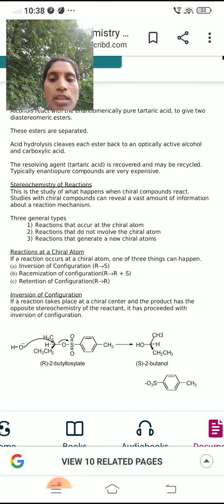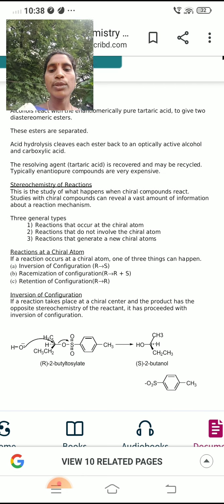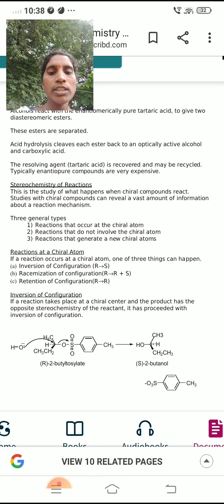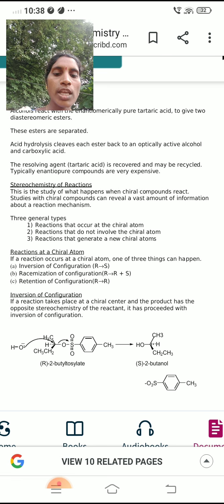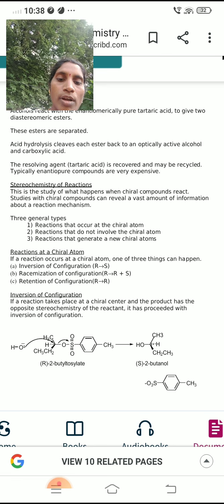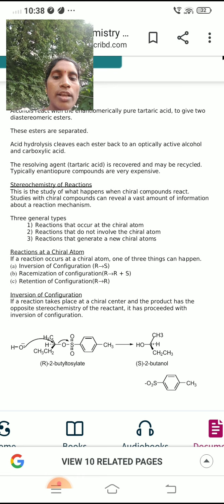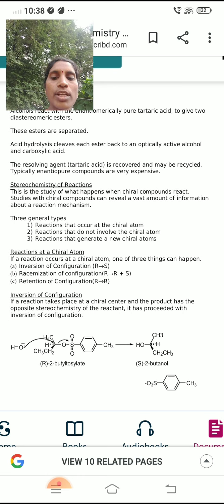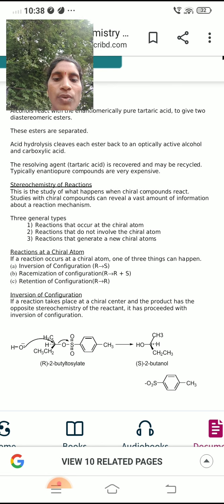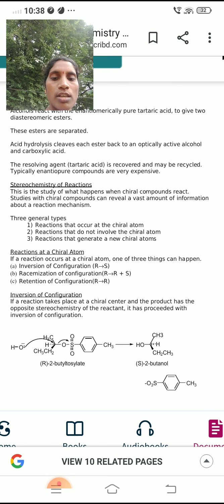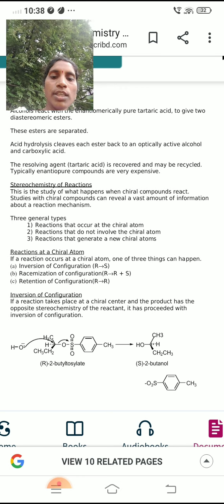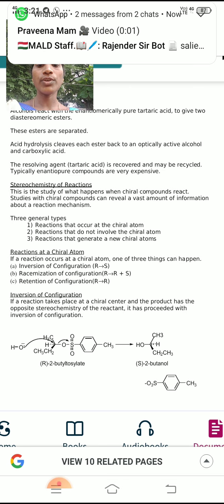The reactant molecule has an R configuration and it is converted into the S configuration. So from the reactant to the product, the configuration is changed from R to S. This is an inversion of configuration.